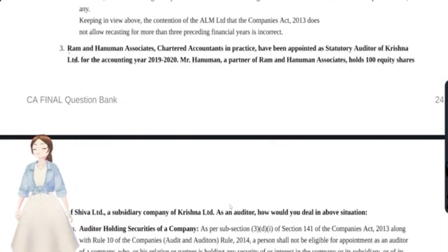Okay, now we'll see our third question. Ram and Hanuman Associates, a chartered accountants firm, have been appointed as statutory auditor for Krishna Limited. Mr. Hanuman, a partner of the statutory auditor firm, holds 100 equity shares. You see, Section 141, eligibility to be appointed as auditor.